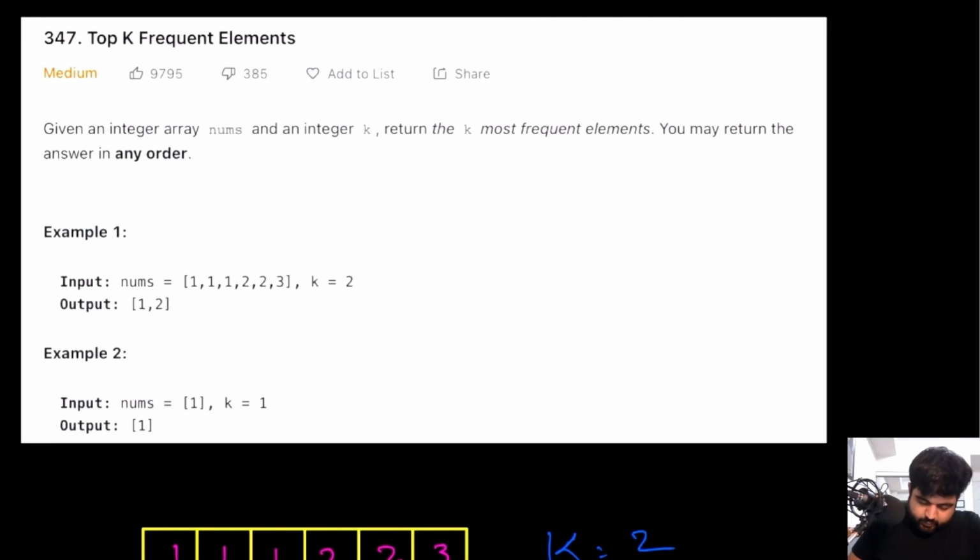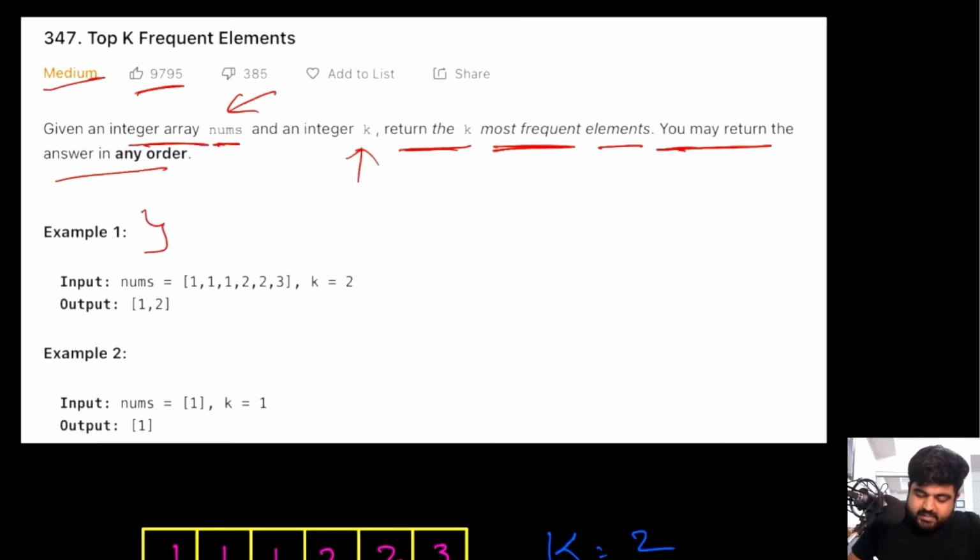This is a LeetCode medium problem and also a very well-liked problem on LeetCode. Basically, we are given an integer array called nums, and we are also given a separate integer called k. Now we need to return the k most frequent elements from this nums array, and we are also told that we can return the answer in any order.